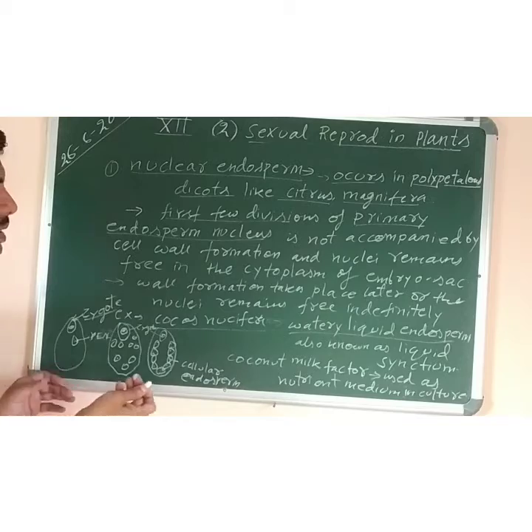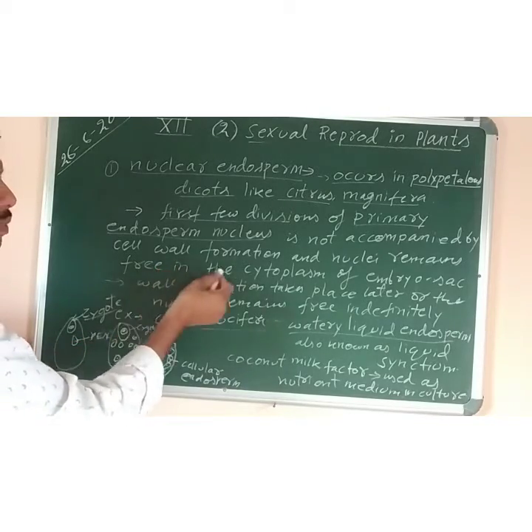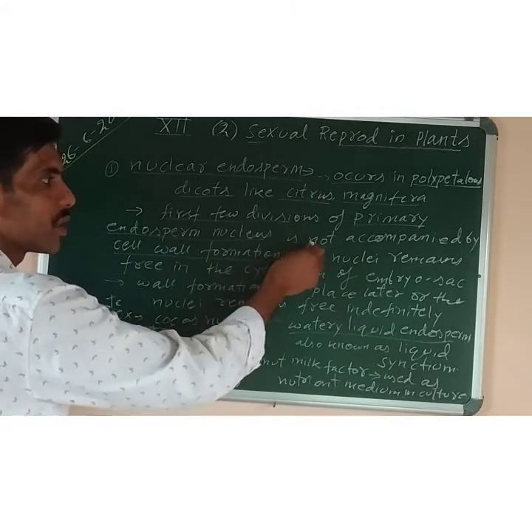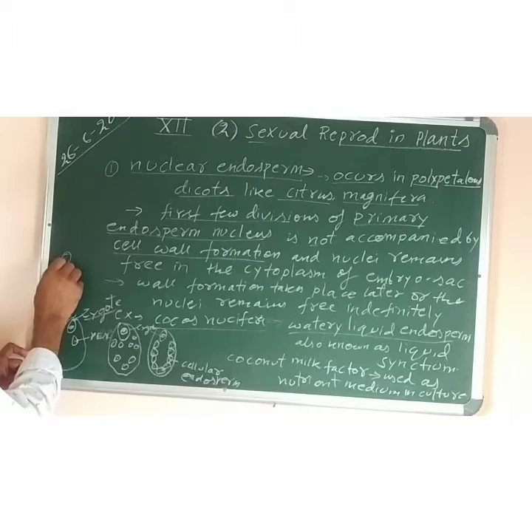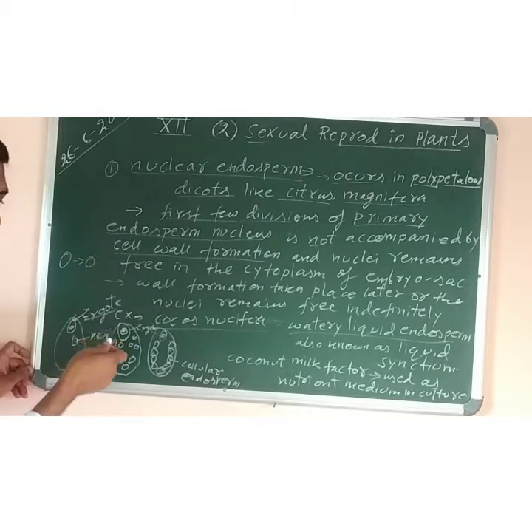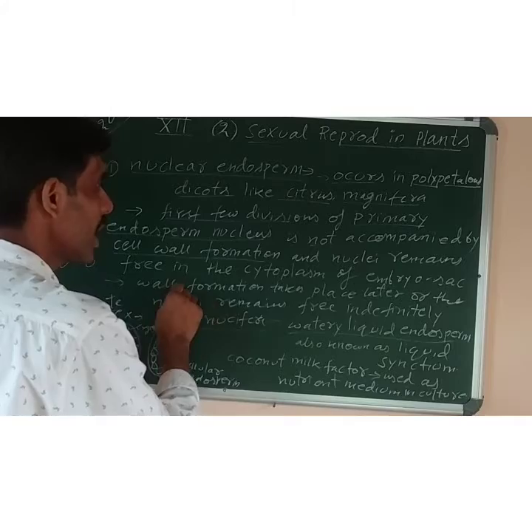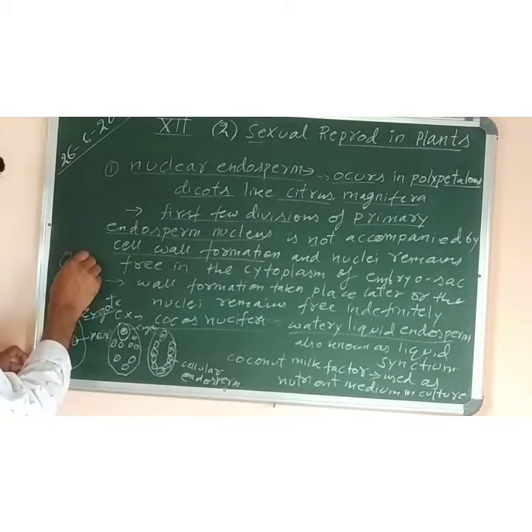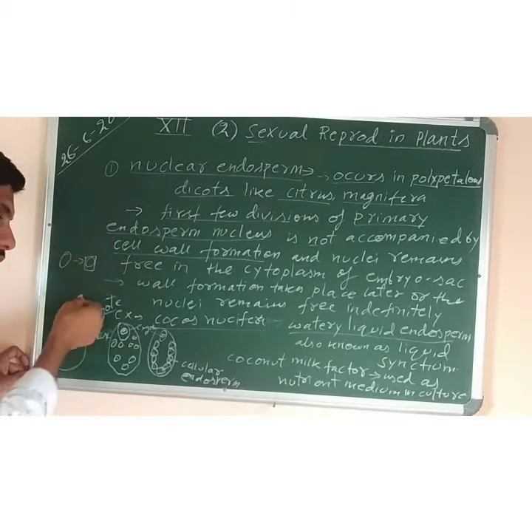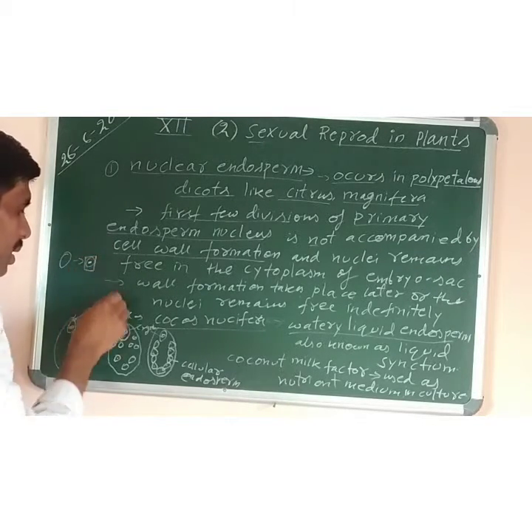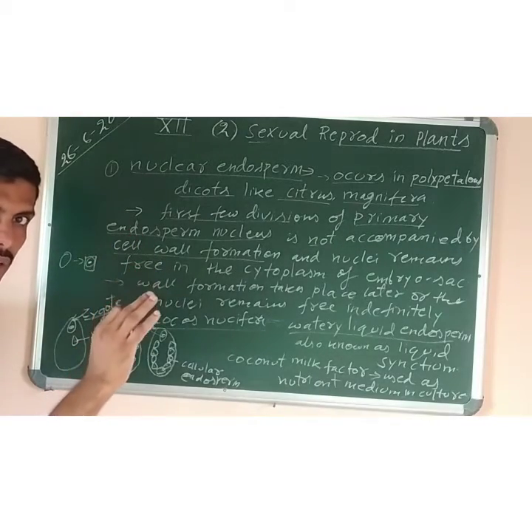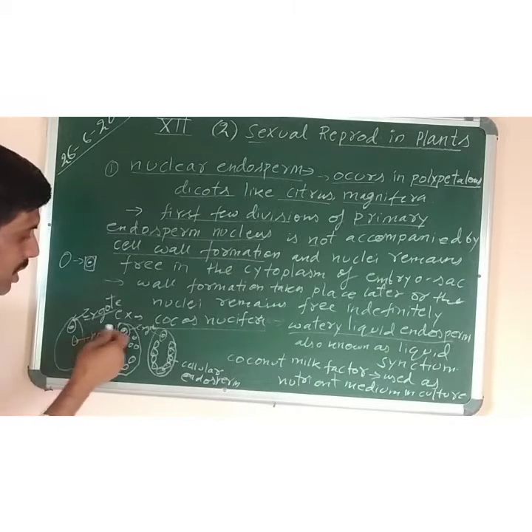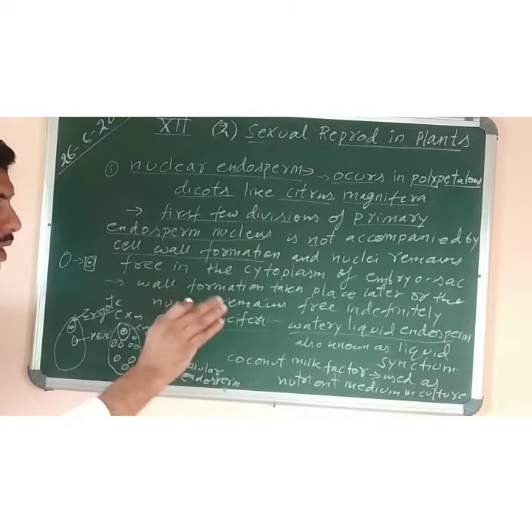So the first few divisions are without the formation of a wall. The cell wall formation is not accompanied, meaning only the nucleus will divide but a wall will not get formed around it. So the first few divisions are without wall formation, and it takes place later. Each and every plant cell has a cell wall, so either this wall will be formed later, or without any wall the nucleus will be there as it is. It will be dispersed in the whole cytoplasm, and this nucleus will keep on floating, or they will remain free.